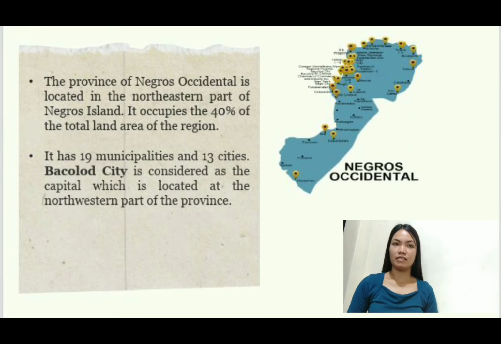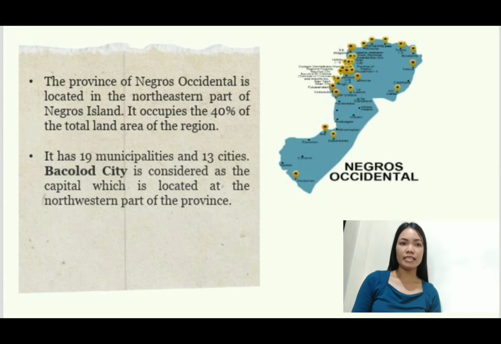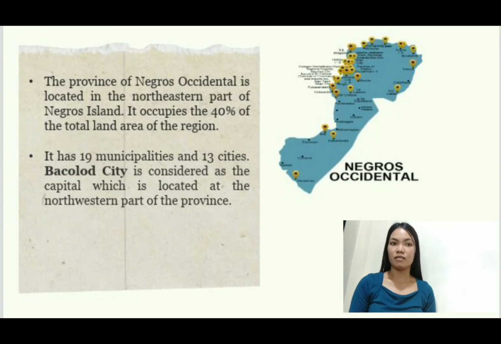The last province is Negros Occidental. It is located in the northeastern part of Negros Island. It occupies 40% of the total land area of the region. It has 19 municipalities and 13 cities. And Bacolod City is considered as the capital, which is located at the northwestern part of the province.